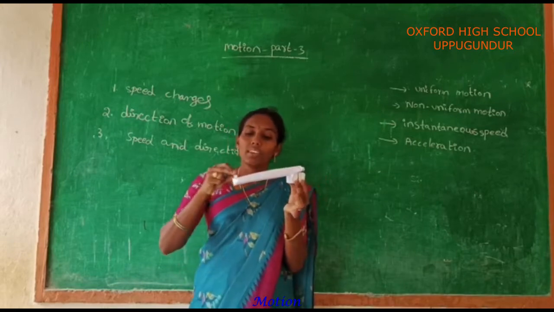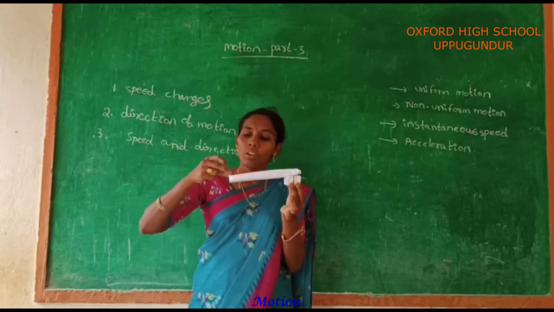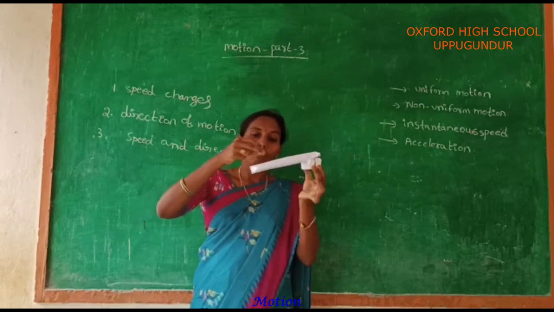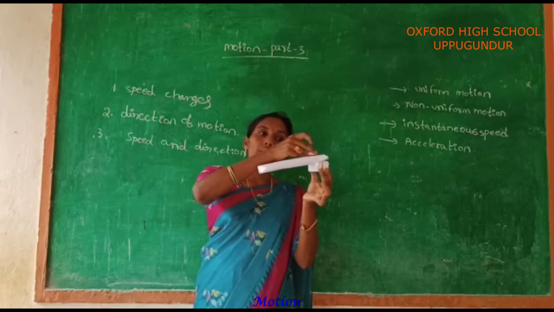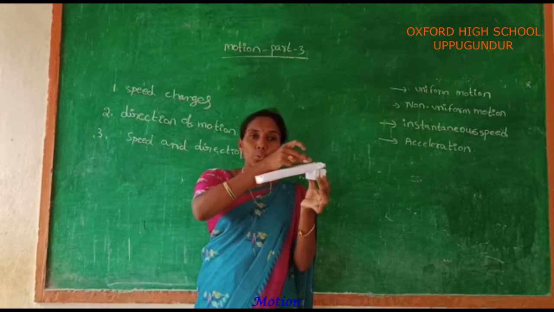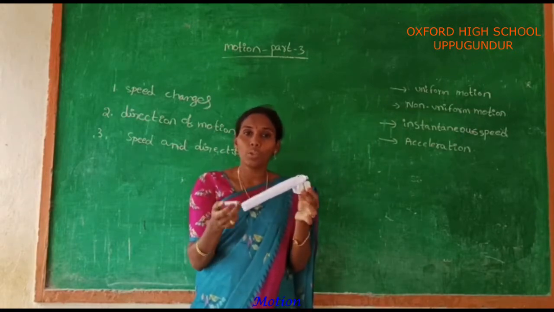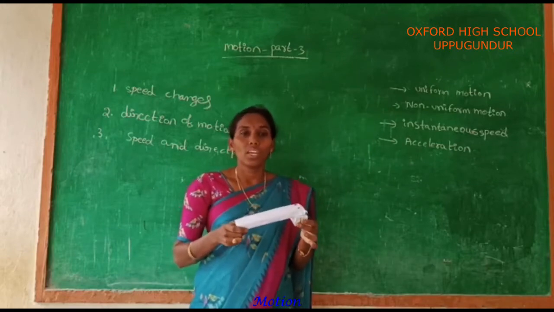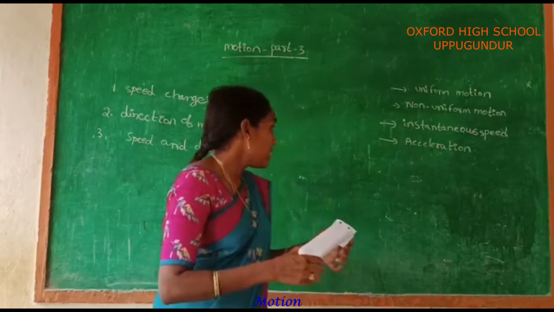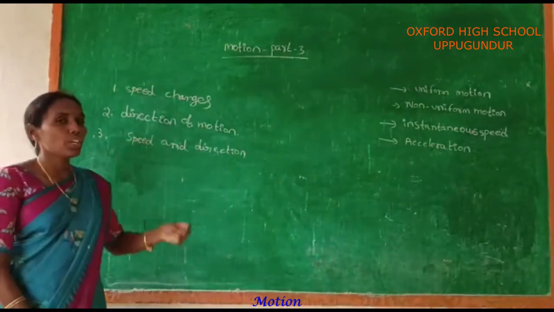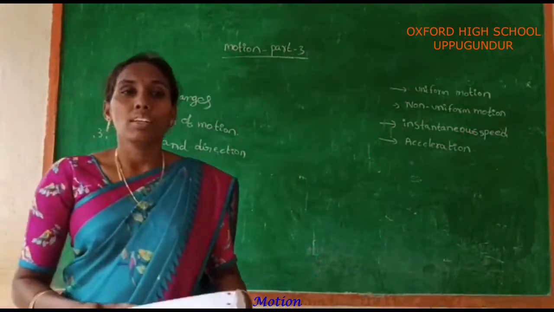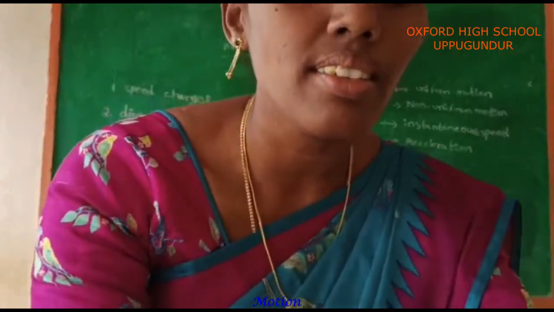See the second case, if the same body is moving from bottom to top. In this case, the speed of your body should decrease, but the direction of the motion of your body should be constant. And see the next case. Next case means the direction of the motion should change.